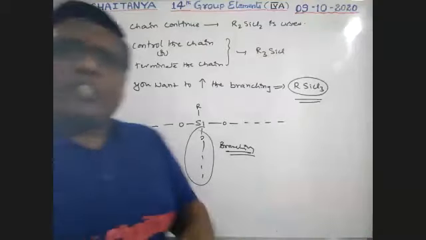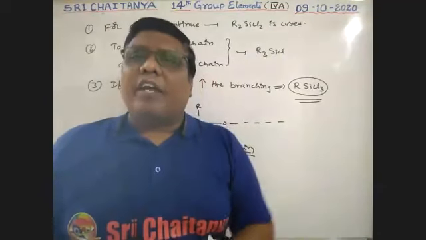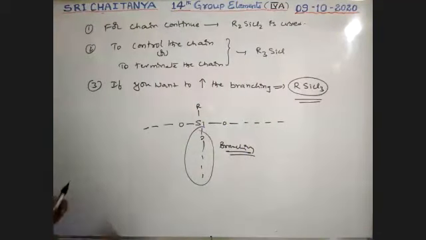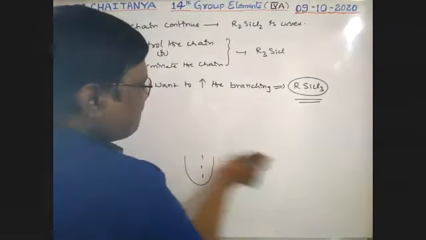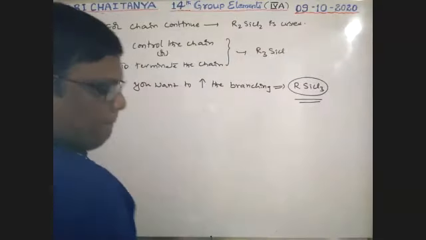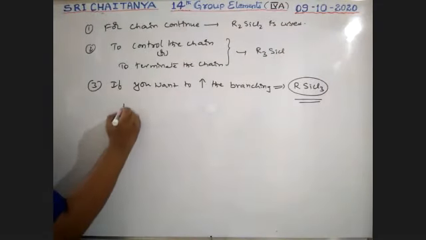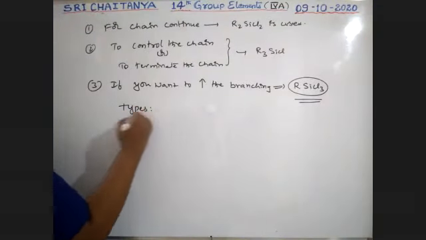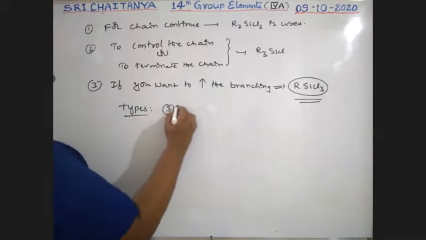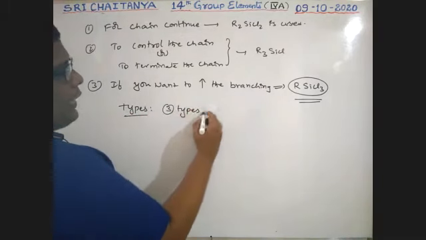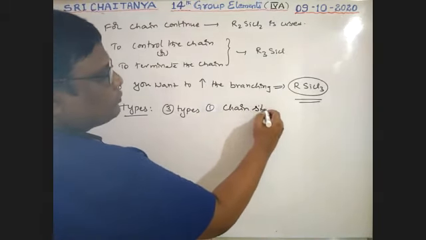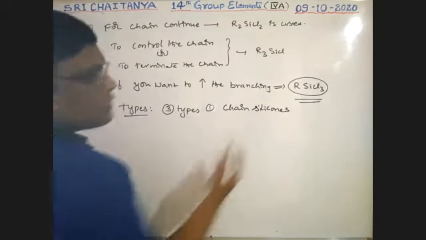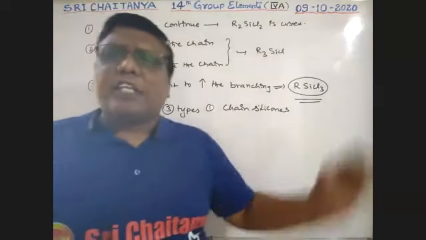Depending on the situation, silicones are broadly divided into three types. One, chain silicones: just what we covered, where a single chain is coming out.